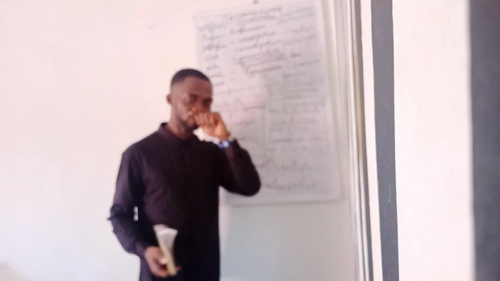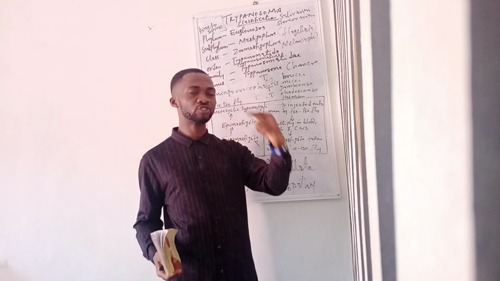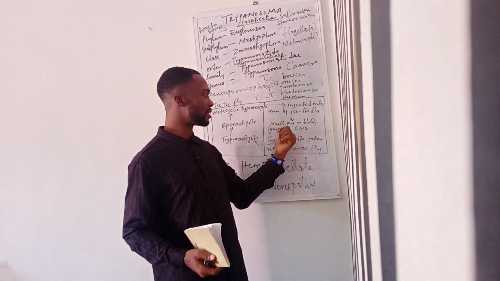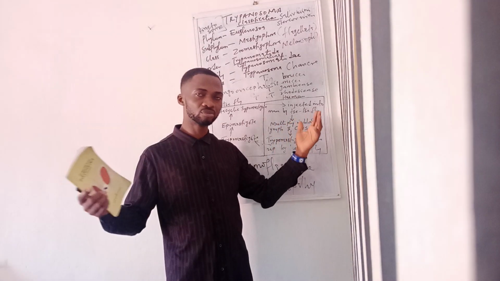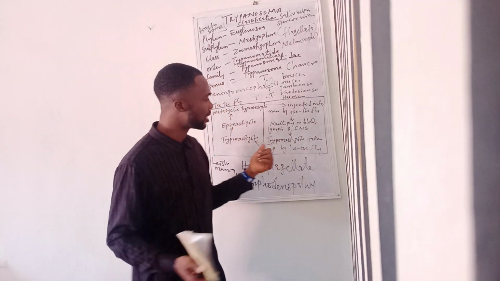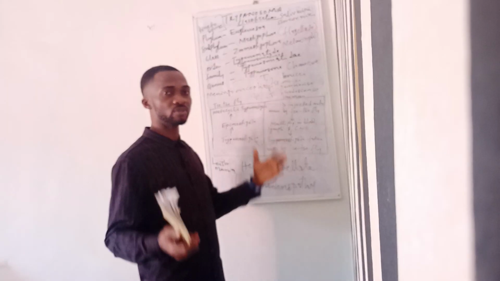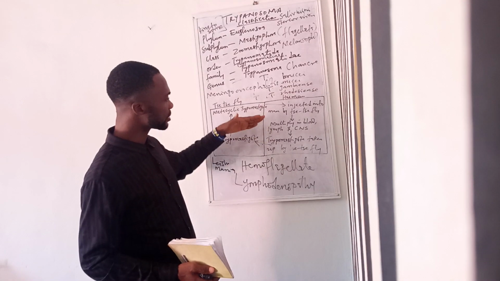Remember I said during the course of the life cycle that once the metacyclic trypanosome is injected into the blood, it changes into a slender trypanosome, which now multiplies in the blood, lymph and whatever. So if you check the lymph and the blood, what you're going to see is the trypanosome. That's the stage you're going to see. It's an exam question, so students should be careful of this. So that is what happens.